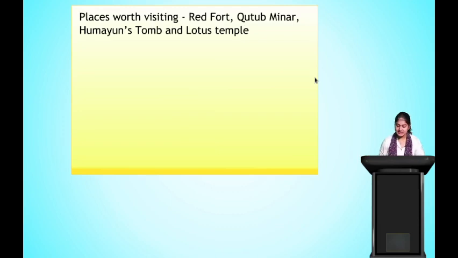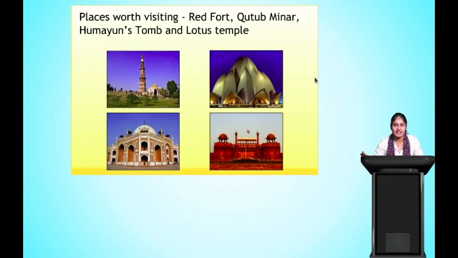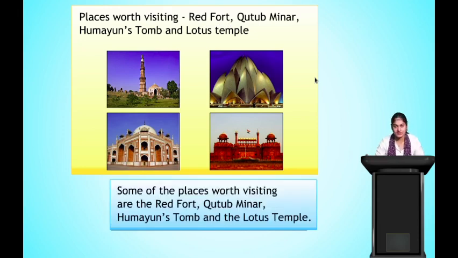Next, places worth visiting in Delhi. Which are the places that are worth visiting in Delhi? That will be Red Fort, Qutub Minar, Humayun's Tomb and Lotus Temple. So these are the places worth visiting. So the sentence for that will be, some of the places worth visiting are Red Fort, Qutub Minar, Humayun's Tomb and the Lotus Temple. Clear?